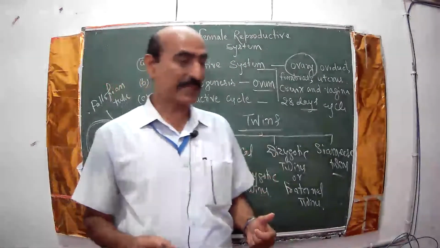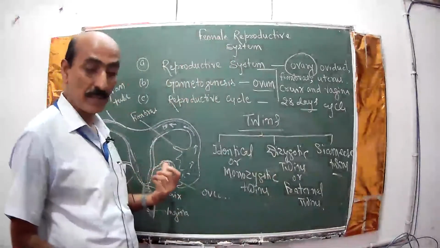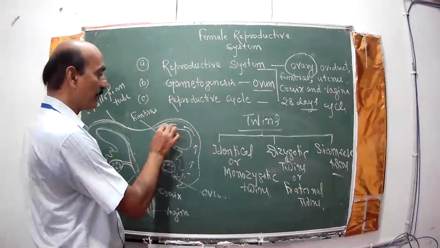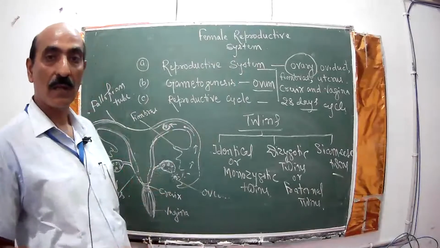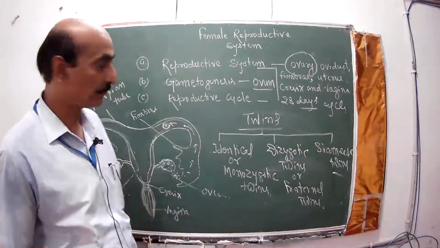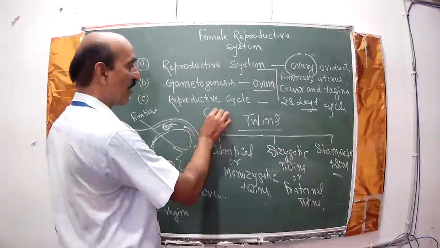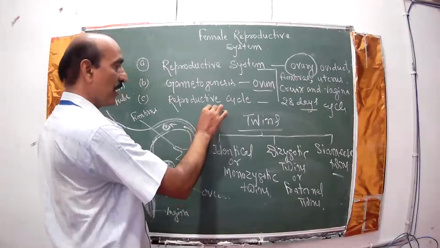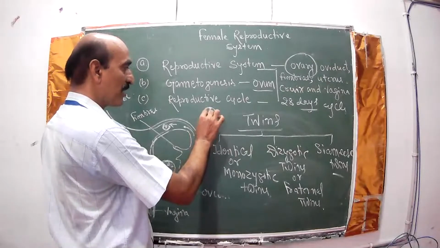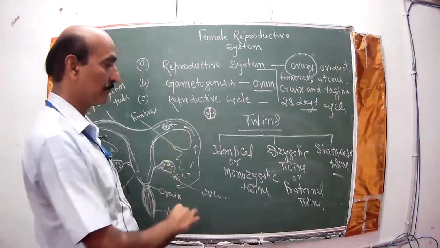But sometimes when the zygote starts dividing in the first mitotic division, suppose this is a zygote and it divides, the cells should remain attached together.